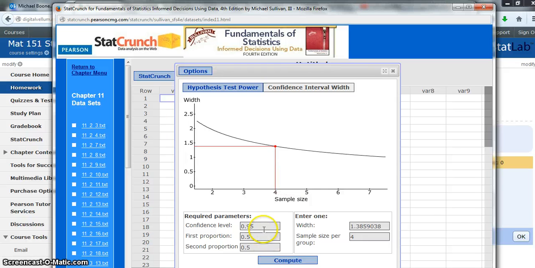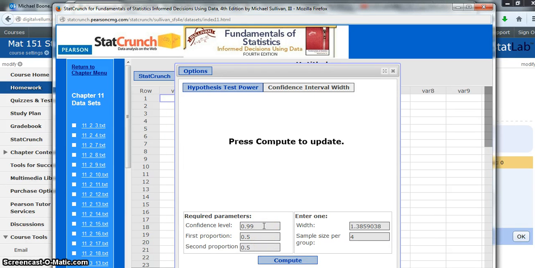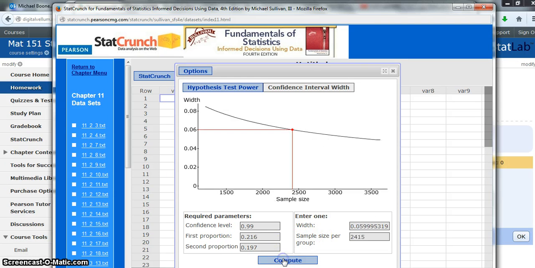So when I plug this information in, my first proportion was 21.6%. My second, for women, was 19.7%, so 0.197. And my width is going to be 0.06, because it's plus or minus 0.03, 3 percentage points. When I do that, it tells me what my sample size needs to be. It needs to be huge: 2,415 needs to be my sample size.